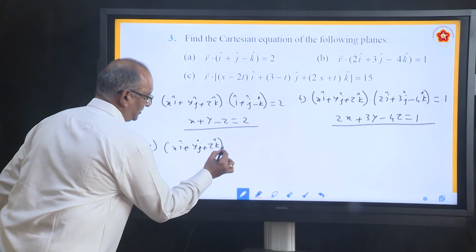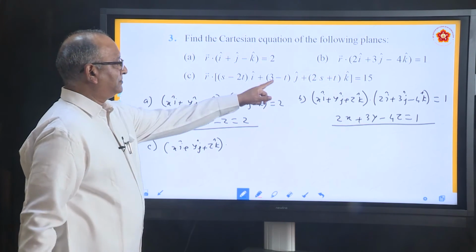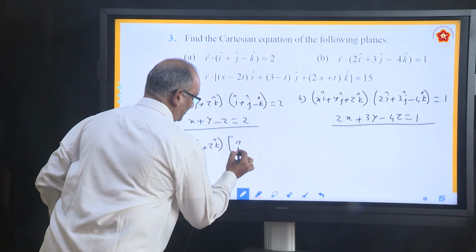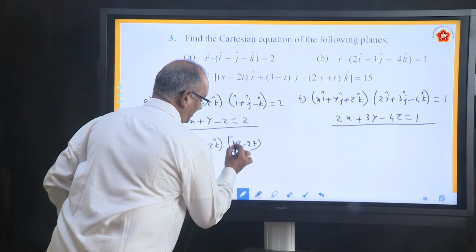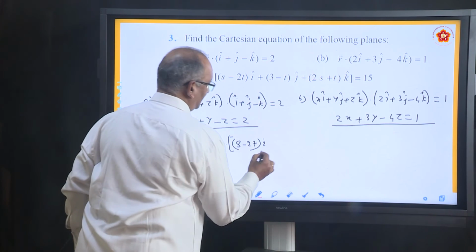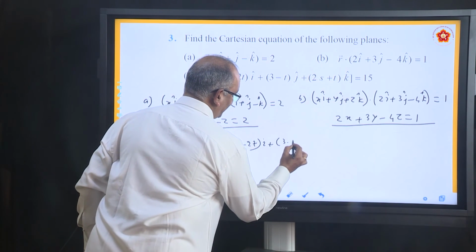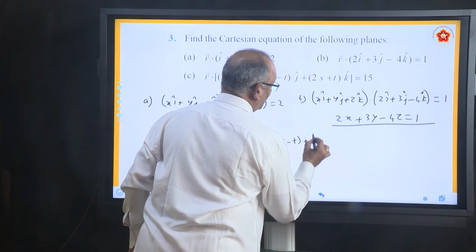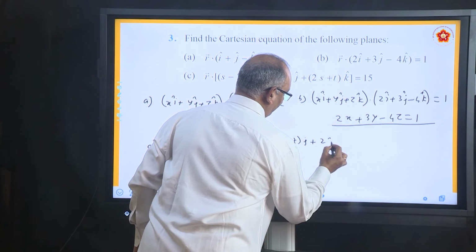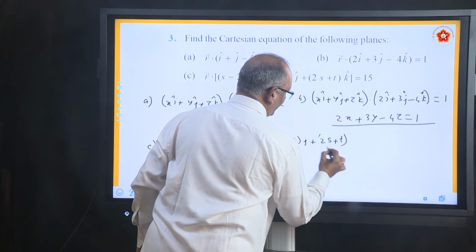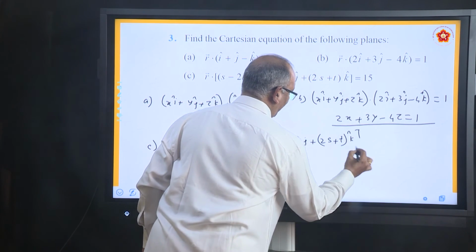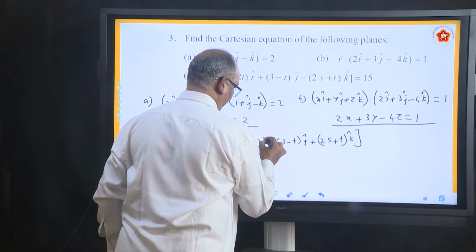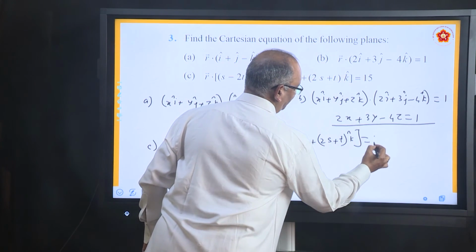This is r dot, write the whole thing: (s minus 2t) into i plus (3 minus t) into j plus (2s plus t) k, equal to 15.